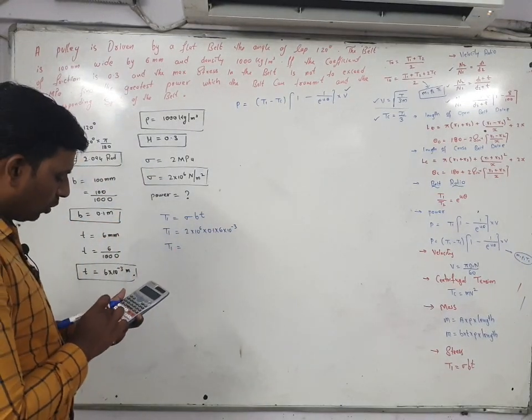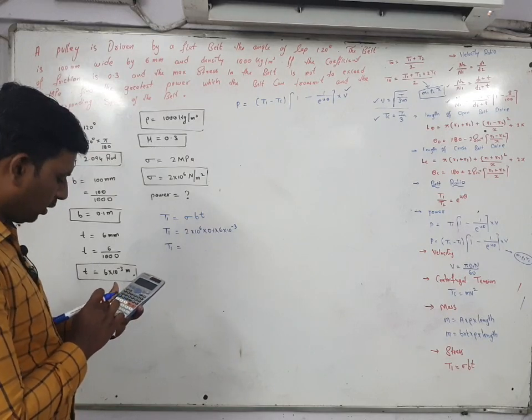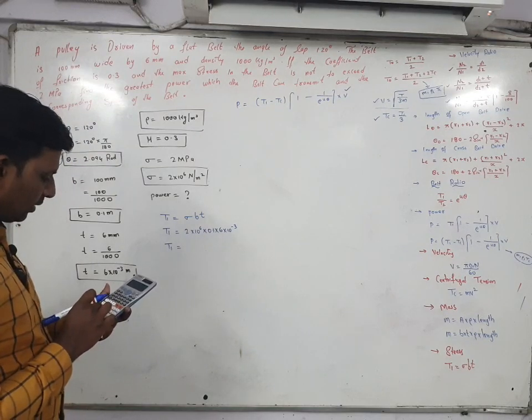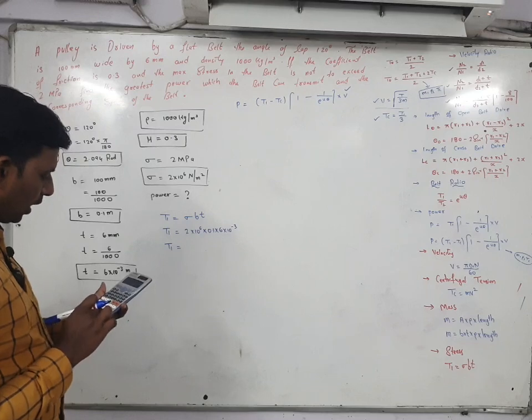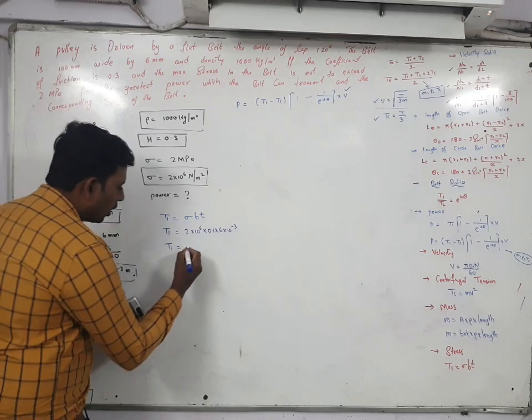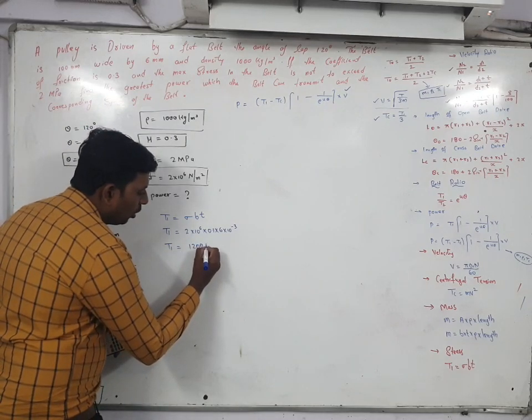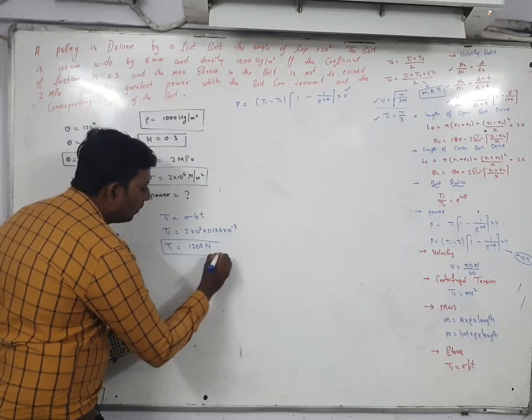So first value 2 into 10 to power of 6, then 0.1, then 6 into 10 to power of minus 3. So here T1 you are getting 1200 Newton. This is the value for T1.